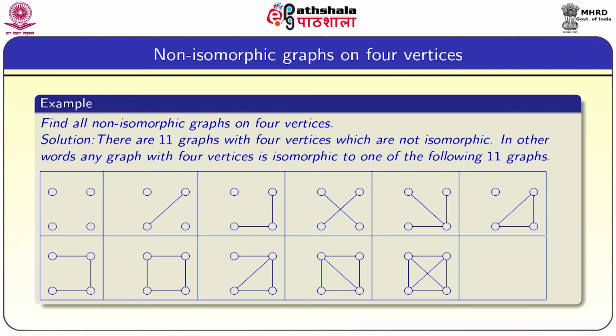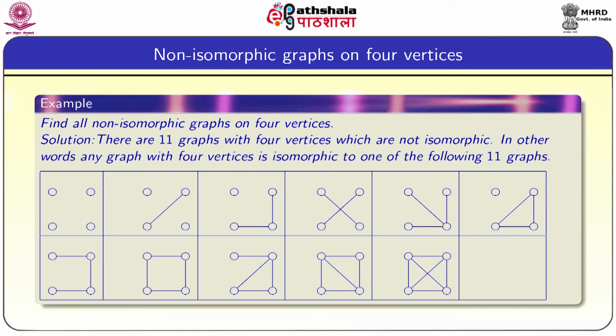Now look at the fourth graph, it is disconnected. Of course, all these 4 graphs are disconnected, but the degree of each vertex there is 1. It is a regular graph, whereas none of the remaining graphs are regular. So, all these 4 are also not isomorphic, and this graph is also not isomorphic to the other graphs. In this way we can check that all these 11 graphs are not isomorphic.